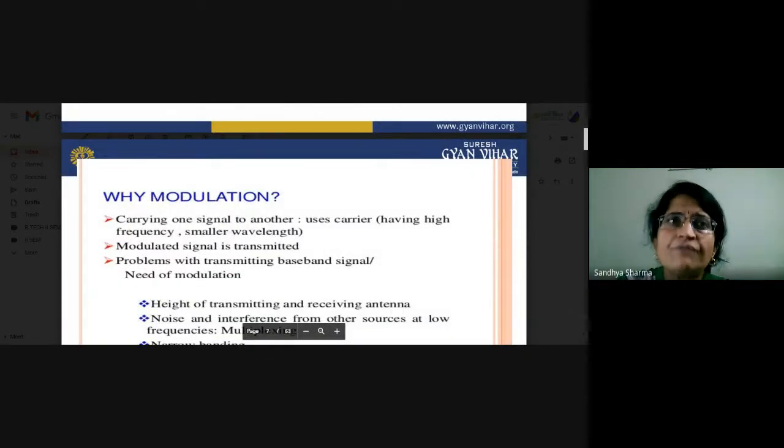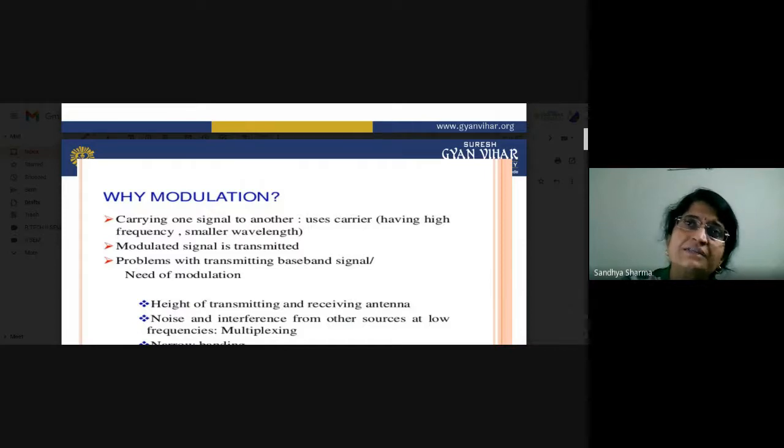First of all, we have to know what modulation is. In this block diagram, we have seen that in the transmitter section there is a modulation. What is the need of modulation? Why are we using modulation in this part? Suppose we are talking about an audio signal.